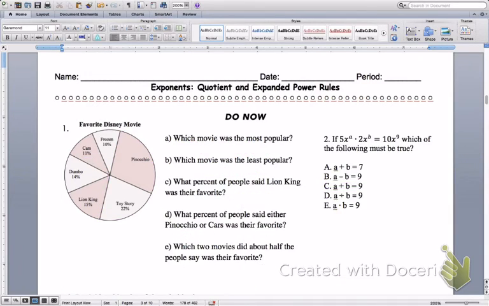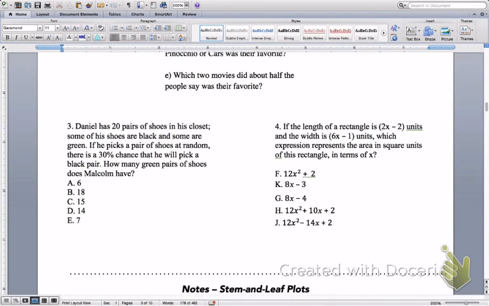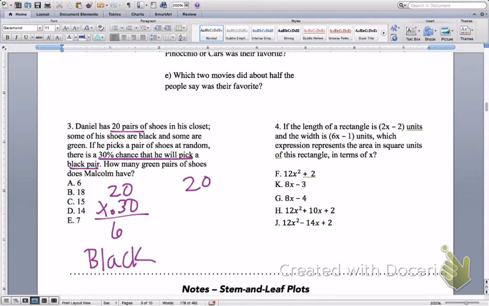Let's go on to the last two. We have Daniel has 20 pairs of shoes in his closet. Some of them are black, some are green. If he chooses one at random, there's a 30% chance that he will pick the black pair. How many green pairs of shoes does he have? If I have 20 pairs of shoes and I multiply by 0.30, that means 6 of my shoes are black. Which means if I have 20 pairs of shoes and I subtract the 6 black shoes, I have 14 green shoes.